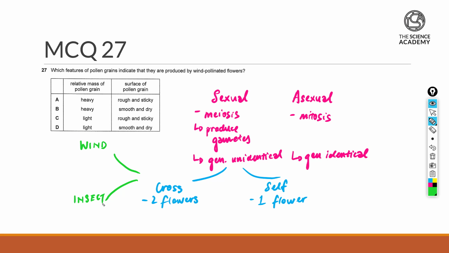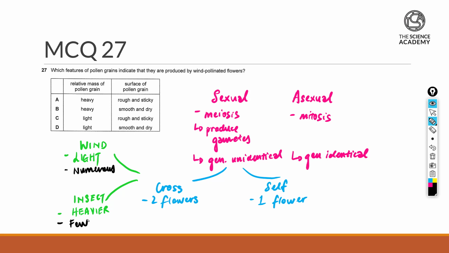Now, since the question asks about the quality of the pollen grain, wind pollen grain definitely has to be light so that it can be carried by the wind itself. But for insects, it's going to be slightly heavier. On the other hand, the amount being produced: since wind has a less reliable chance of transporting the pollen grain, we're going to have numerous pollen grains if they are dispersed by wind, but for insects, it's going to be by and far lesser.